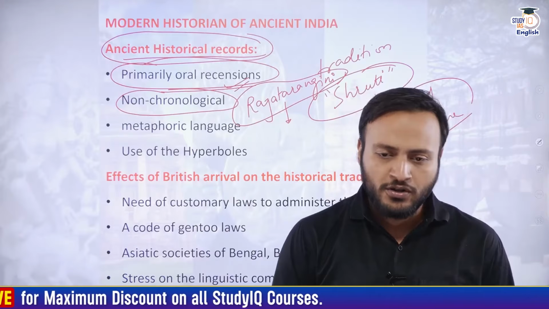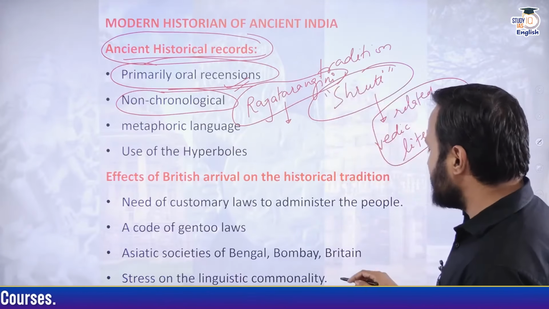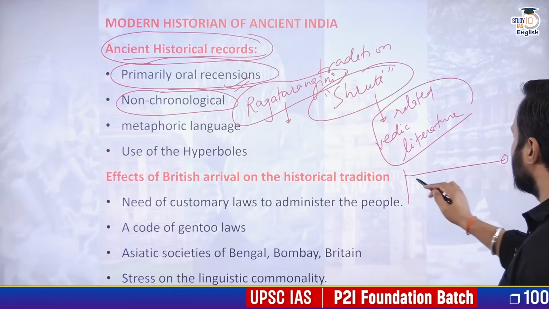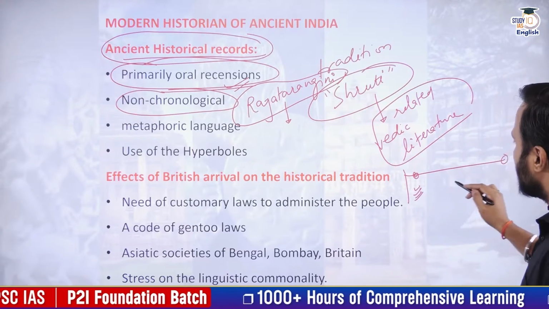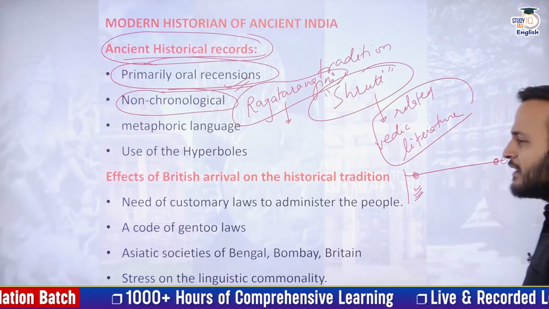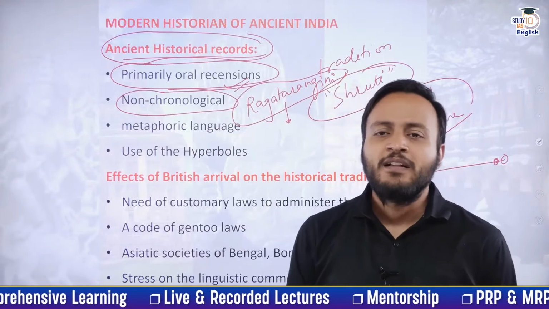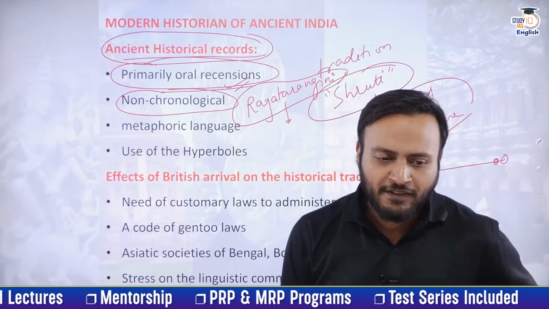What is the meaning of chronological manner? Chronological basically means about a particular time, right? So beginning from the earliest and moving to the latest, that is the meaning of chronology. All right, everyone.